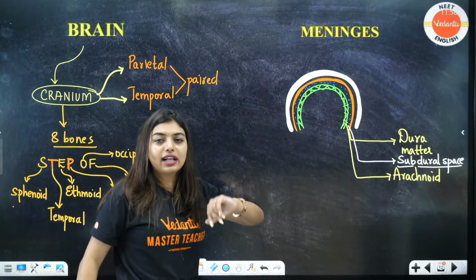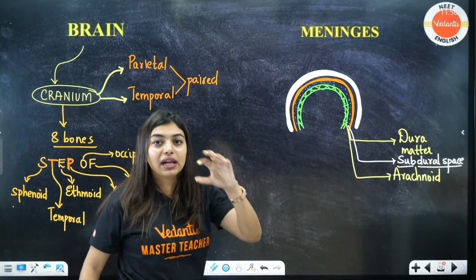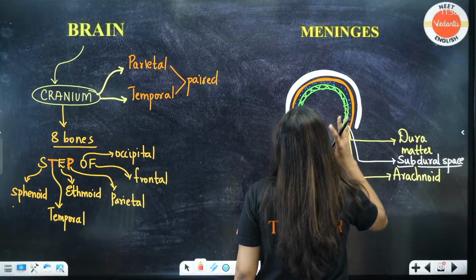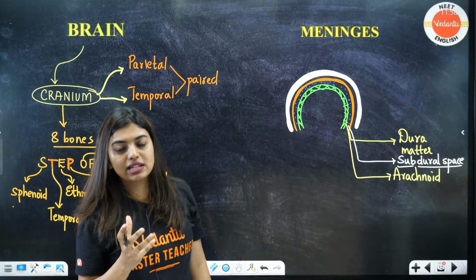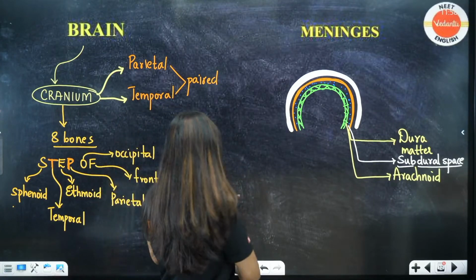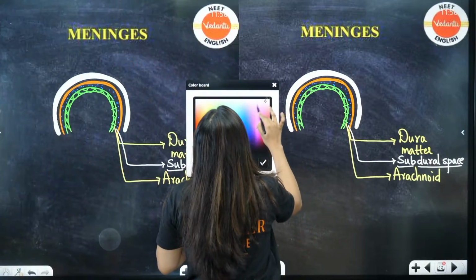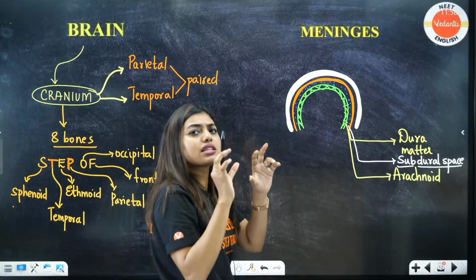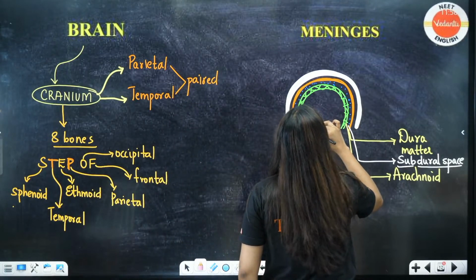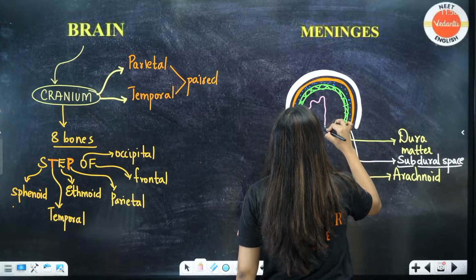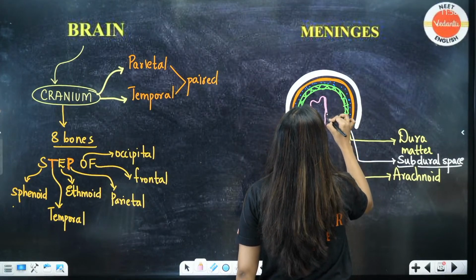After the arachnoid there is one more layer called the pia mater. This pia mater, students, is very vascularized, and it is the closest layer to the brain. Now, if I draw the brain, you will notice that on the top of the brain itself, there is this one layer. So, let's say I draw the brain. Since I'm drawing a very different brain.